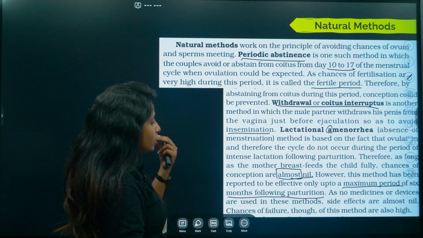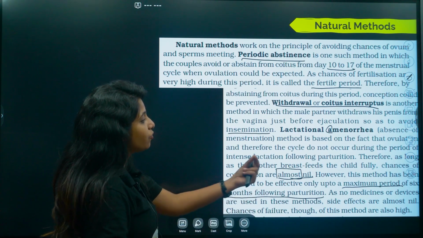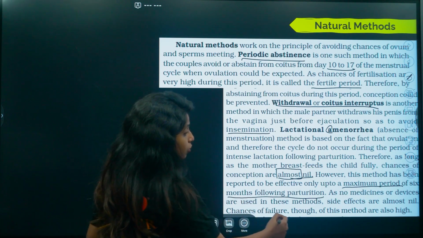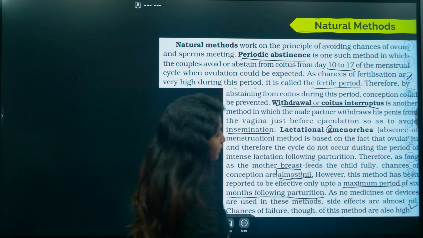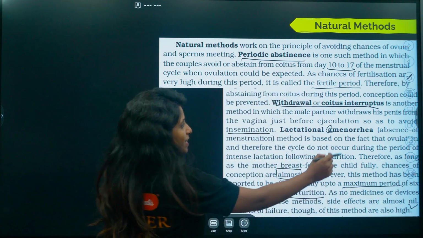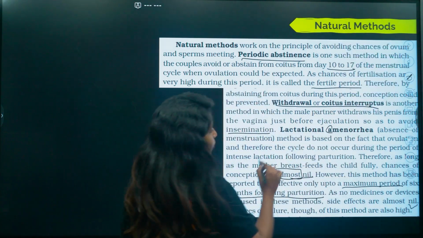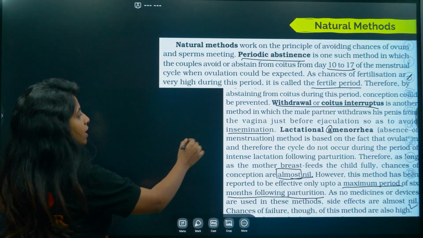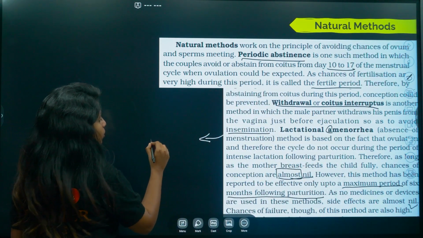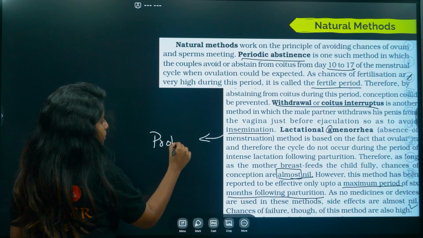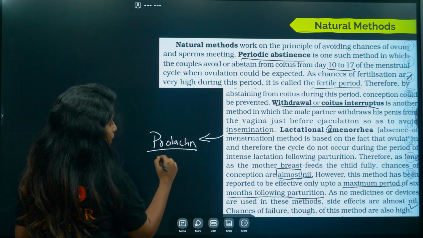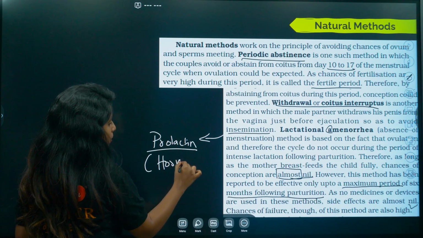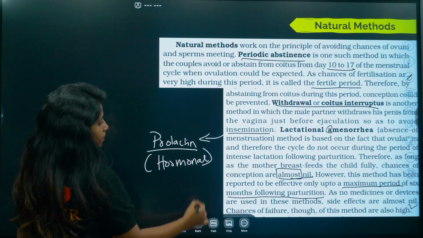As no medicines or devices are used in this method, side effects are almost nil. Chances of failure though are very high, as I said. I hope that this is crystal clear to you. I gave my best to make you understand this. Over here, please remember, lactational amenorrhea, prolactin is being produced, so obviously it comes under hormonal control, but our body itself is producing it.